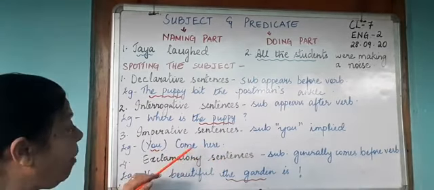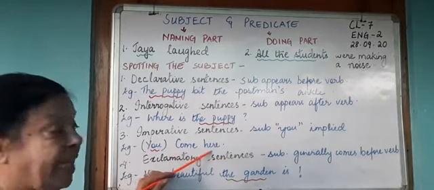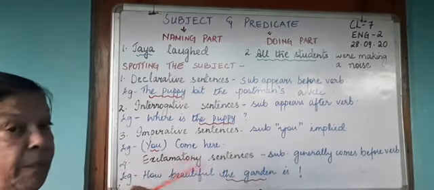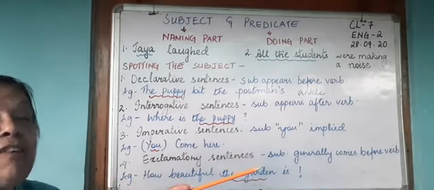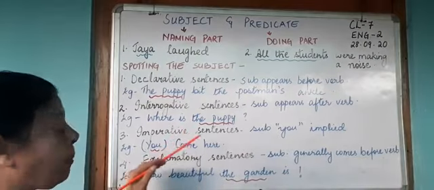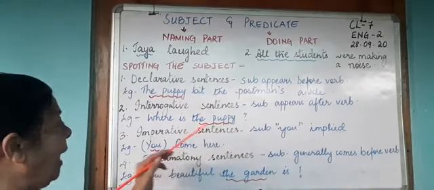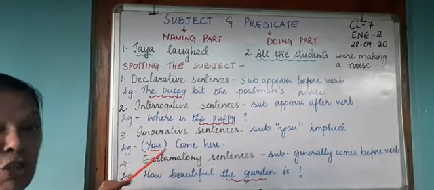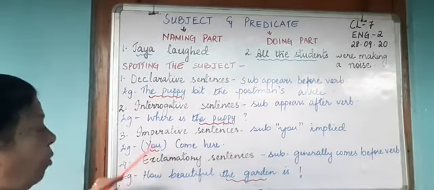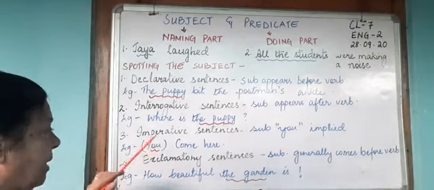So when I say come here, it's an imperative sentence. If I say you come here, then it will be a declarative sentence. So in an imperative sentence, which is a command, you will find that the you is understood. We do not write the you, but we know that we are talking to a person.